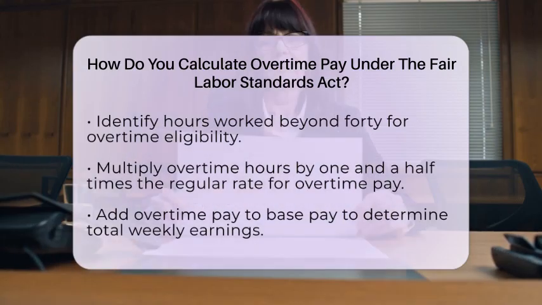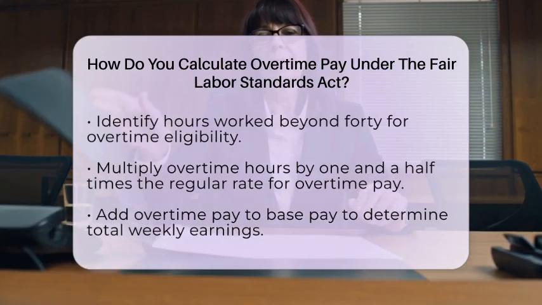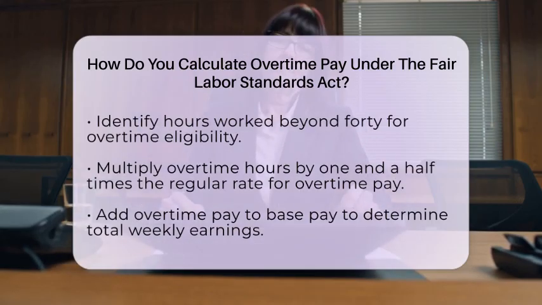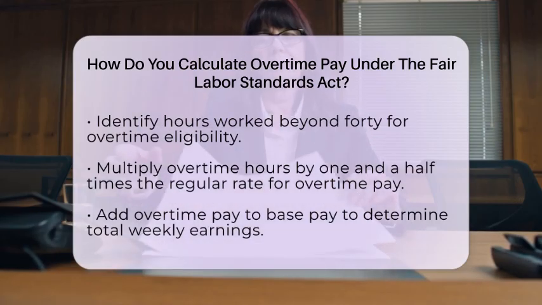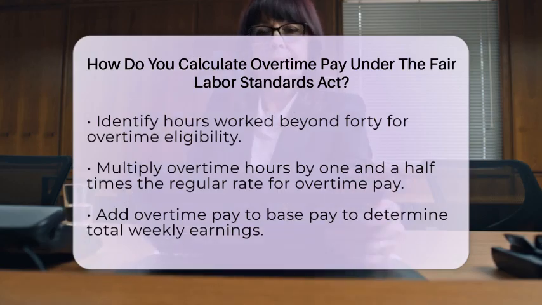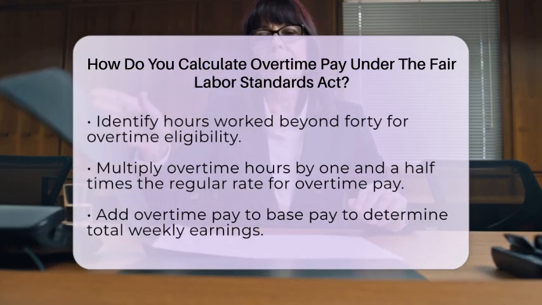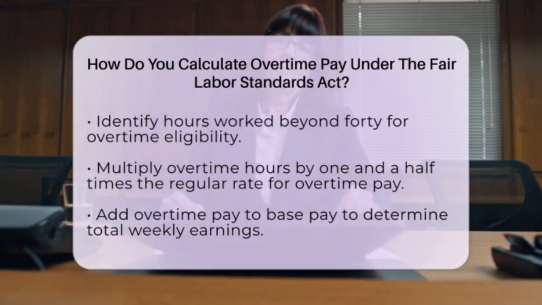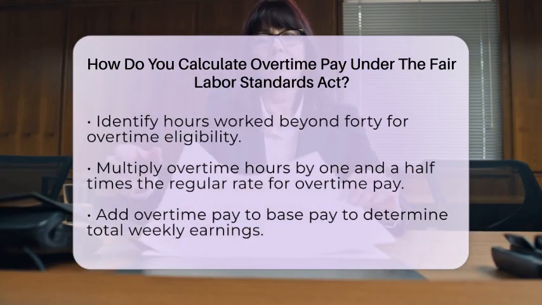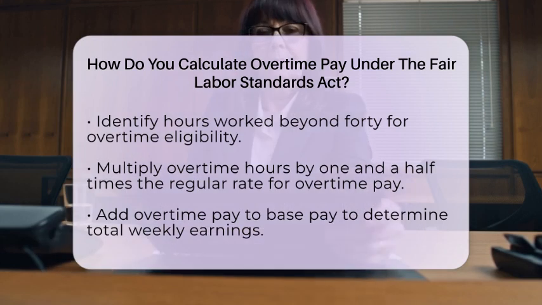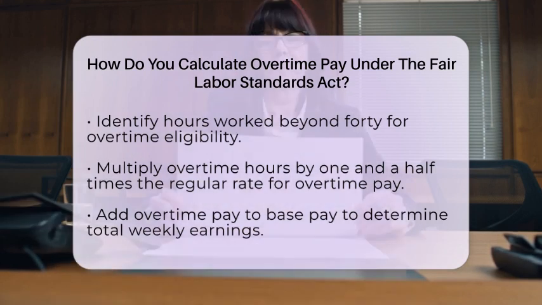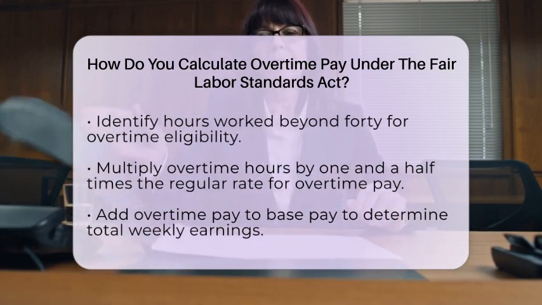For instance, if you worked 50 hours and earned $10 per hour for the first 40 hours and $15 for the extra 10 hours, your total compensation would be calculated as follows. For the first 40 hours, you would earn $100. For the additional 10 hours, you would earn $150. This brings your total compensation to $550.